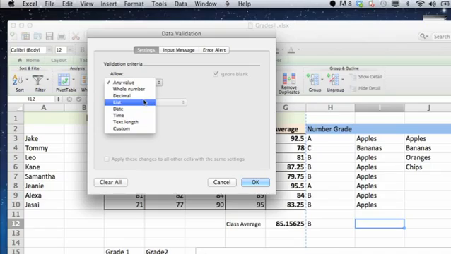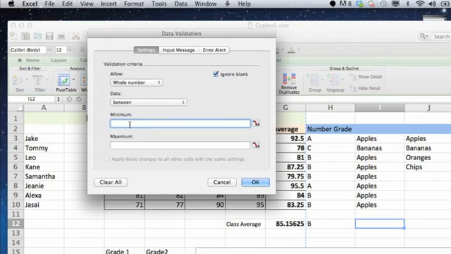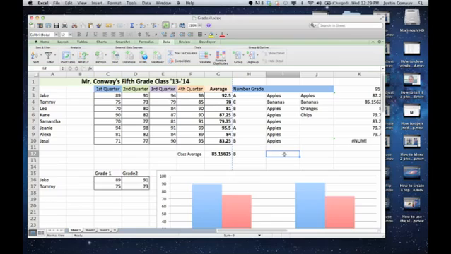If you create a list, that basically says that you're going to predefine a list of different items that you want to be selected when the person inputs that data into that cell. Date, time, etc. For this example, let's go with whole number. And you can select a minimum and maximum. Let's say we're going to have 20 and 30. For some reason, you can only have between 20 and 30 of whatever it is that you're going to input